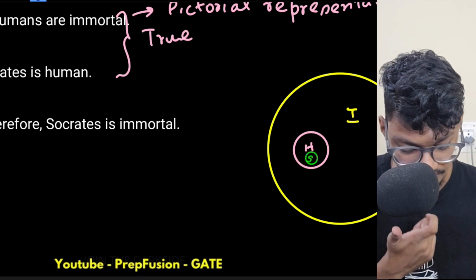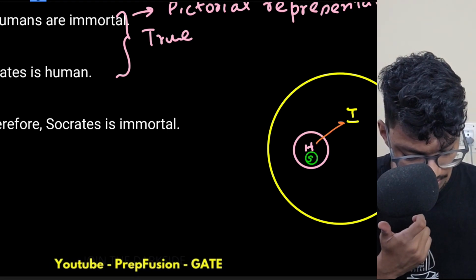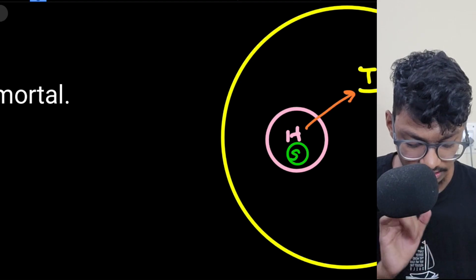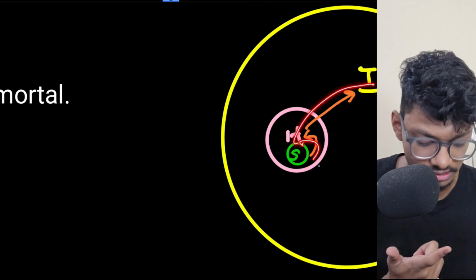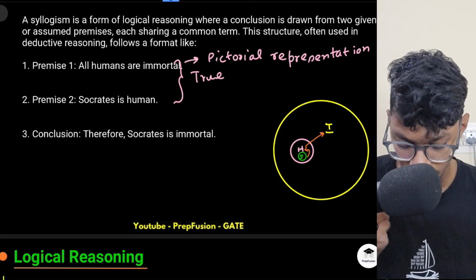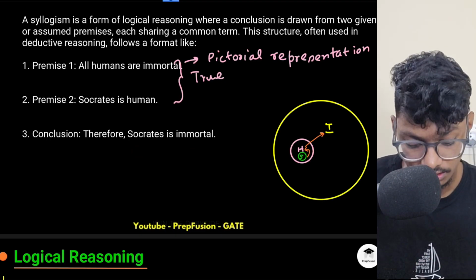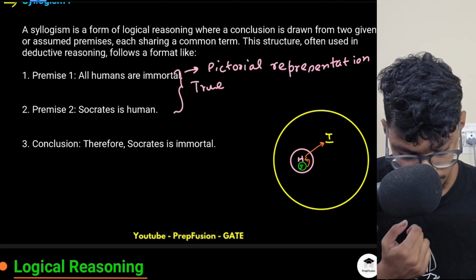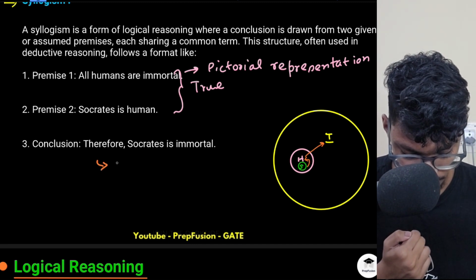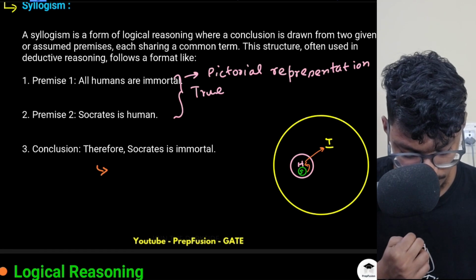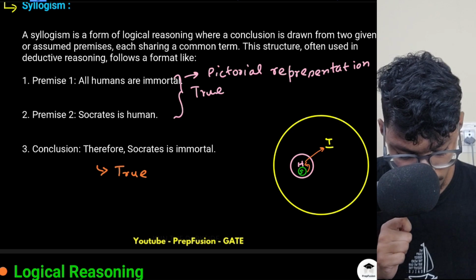So one relationship was given between human and immortal, and the other relationship was given that Socrates is a human. So if Socrates is a human and all humans are immortal, that means Socrates will also be immortal. So the conclusion, Socrates is immortal, is a true statement.